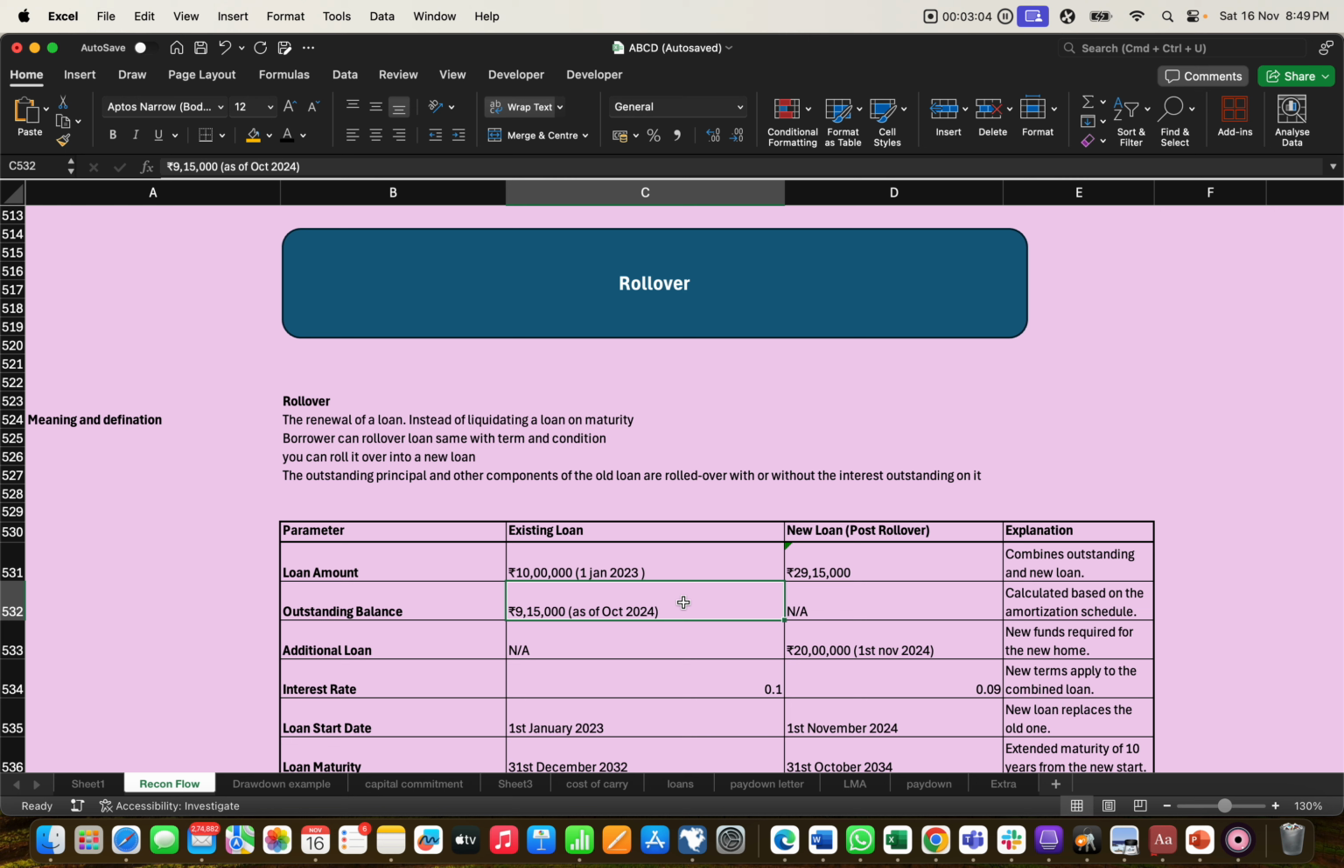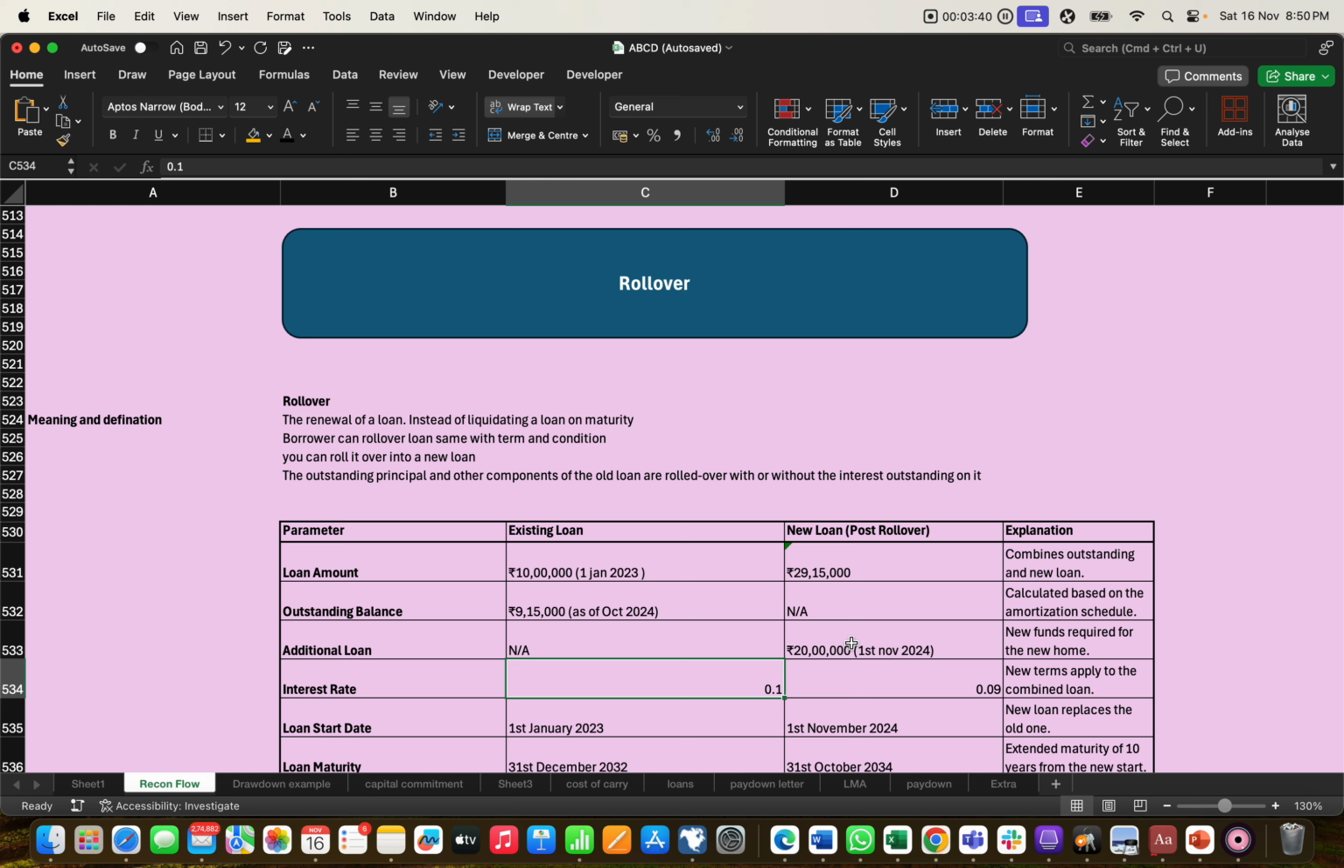we assume that 9,15,000 is left as of October 2024. So what if he wants 20 lakh more loan? 9,15,000 plus 20,00,000, so the new loan after the rollover will be 29,15,000.